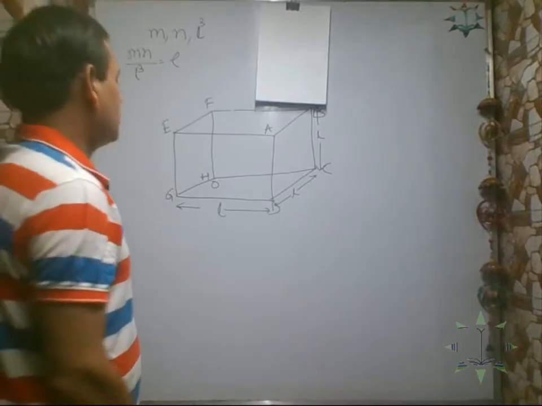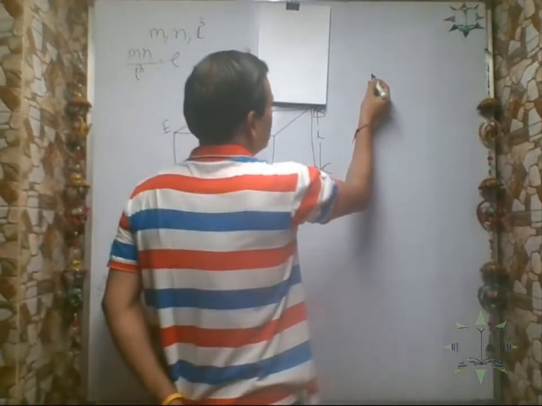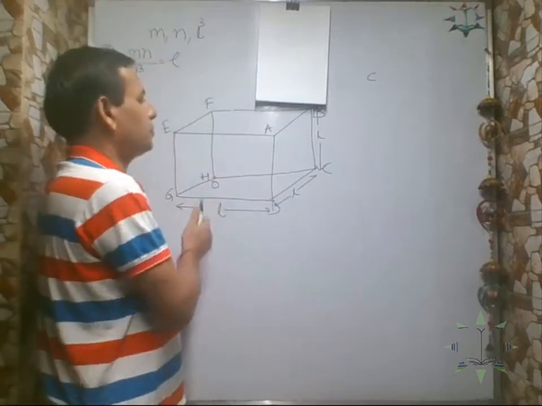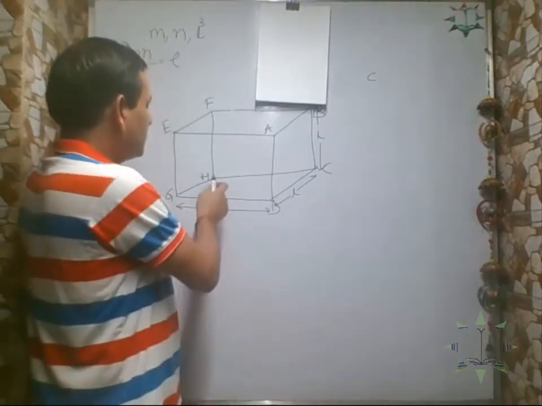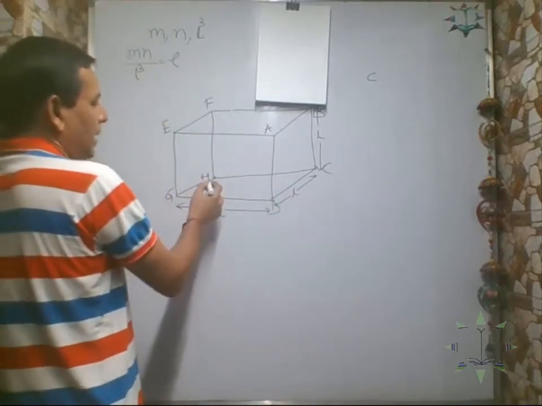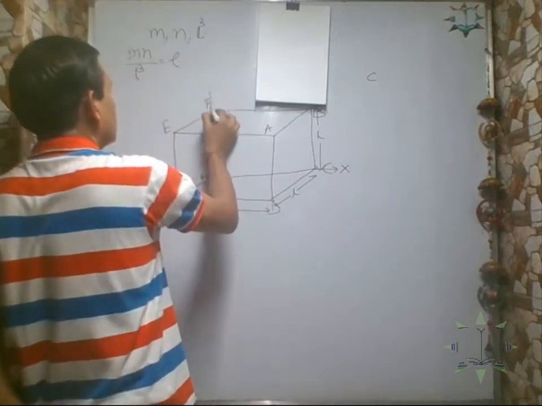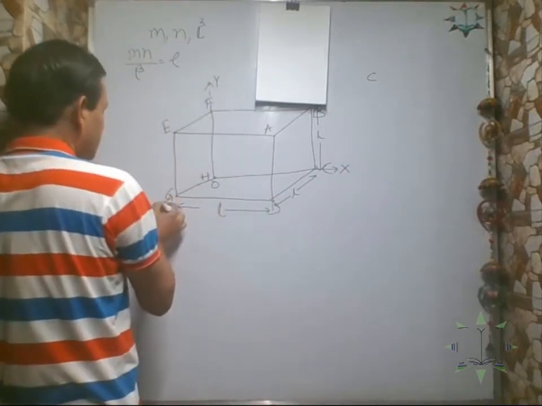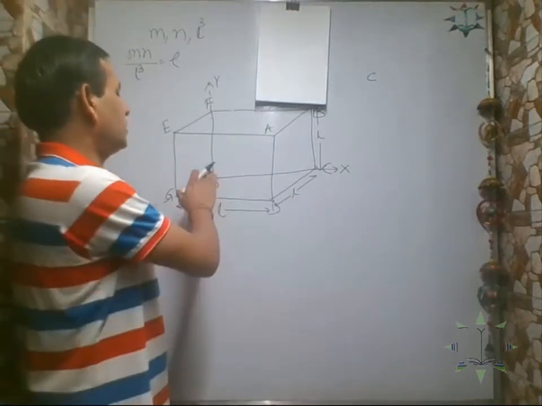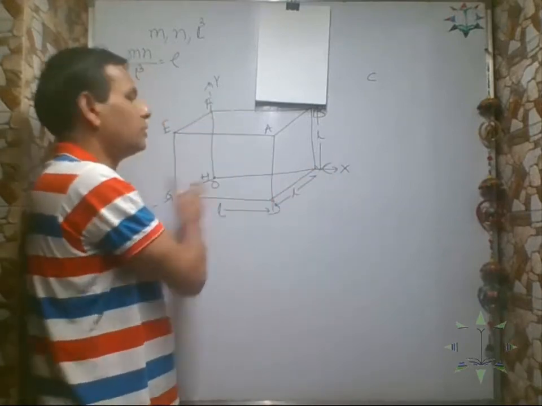Achha. Now suppose there is a molecule having velocity c. C is the velocity. Now suppose we consider the three adjacent edges of this cube as axes: suppose this is x-axis, this we can consider as y-axis, this we consider as z-axis. So gas molecule can have a translational motion along x-axis or y-axis or z-axis.